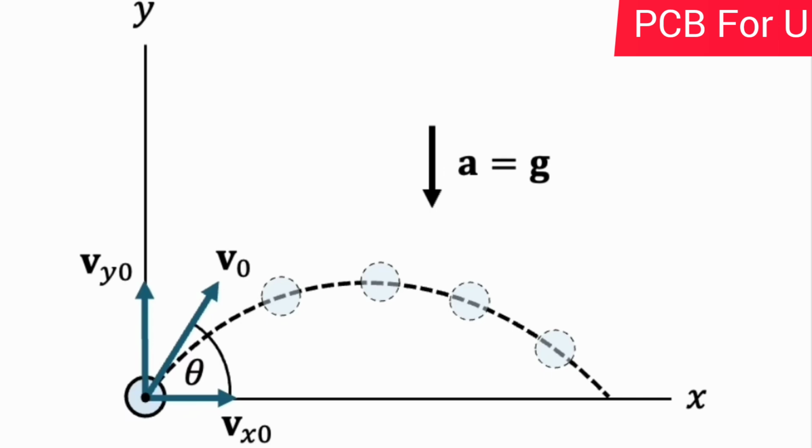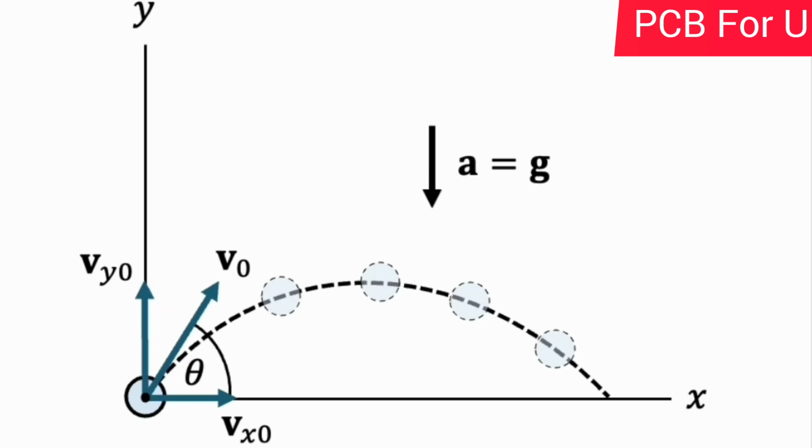That is, the horizontal distance covered by any projectile is the range, and the maximum vertical distance is the maximum height. The time taken by the projectile is the time of flight.